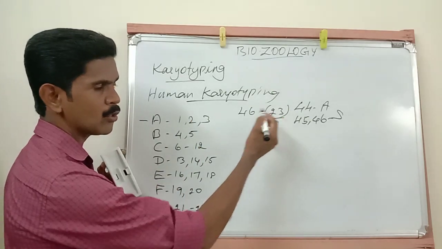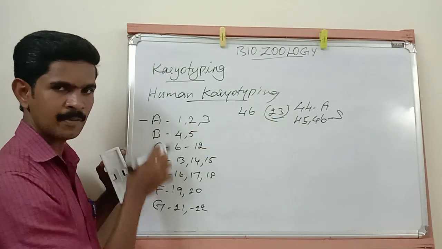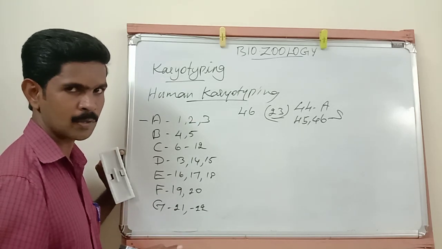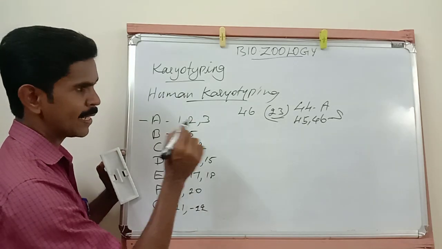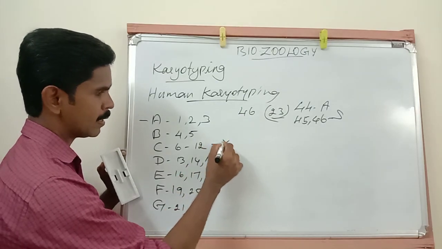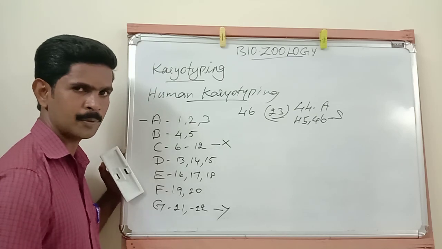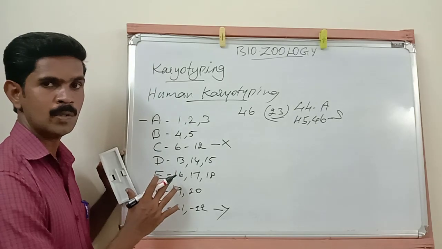chromosomes, that means the autosomes, are arranged in the 7 groups. And I already told you the last group is called sex chromosome. So here the X chromosomes are located in the C group and the Y chromosomes are located in the G group. I hope you all understood.